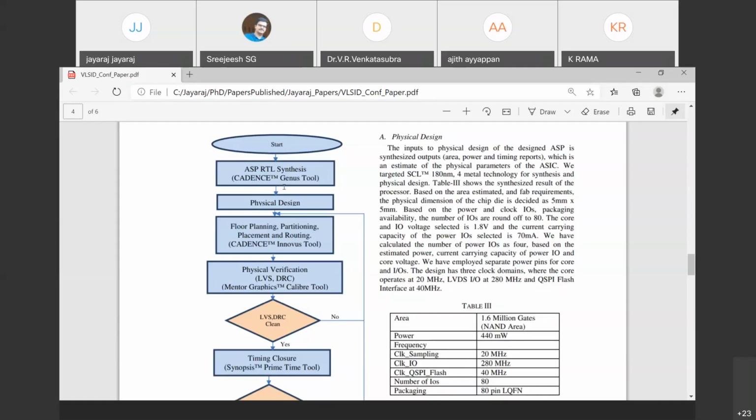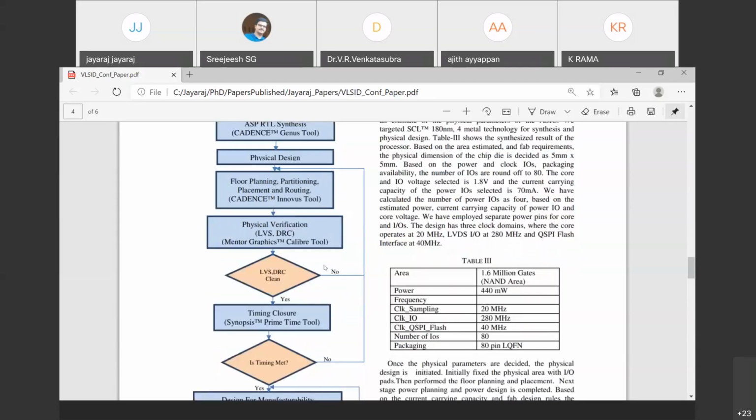Once synthesis is complete, we need to start the physical design. There come floor planning, partitioning, placement, routing. We use the Cadence place and route tool, Innovus. You can use the Synopsys tool IC Compiler also, but otherwise Cadence tools are the most powerful.